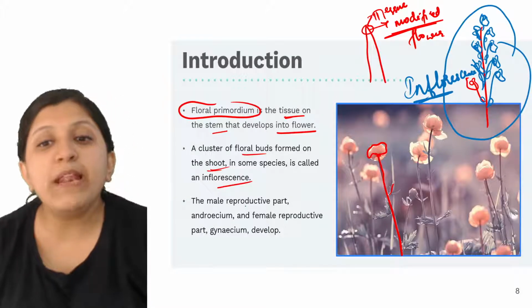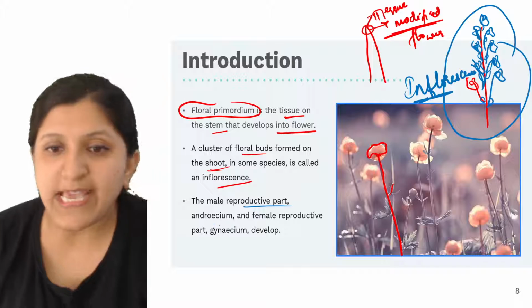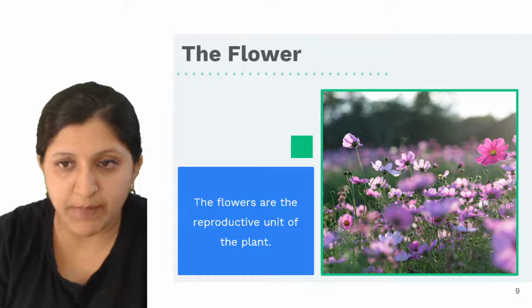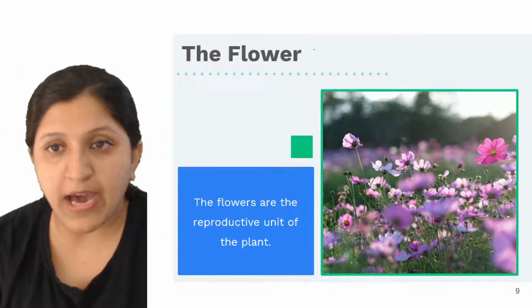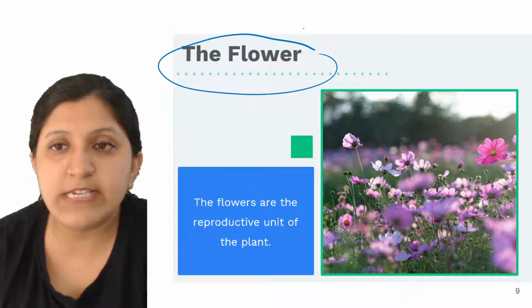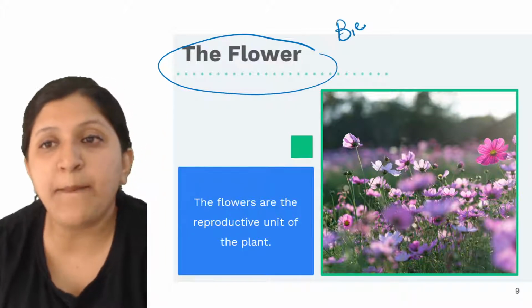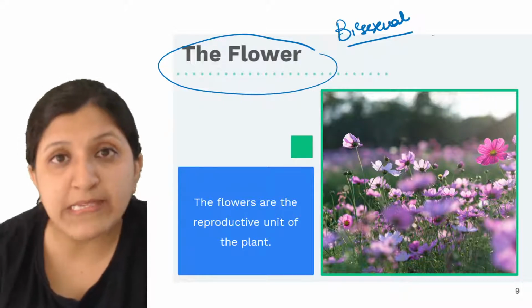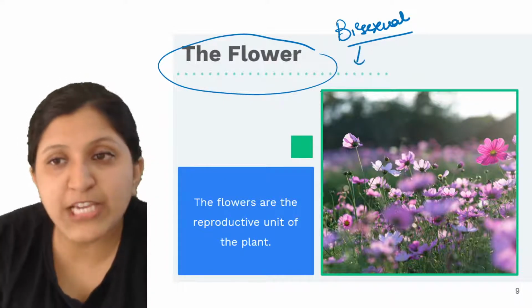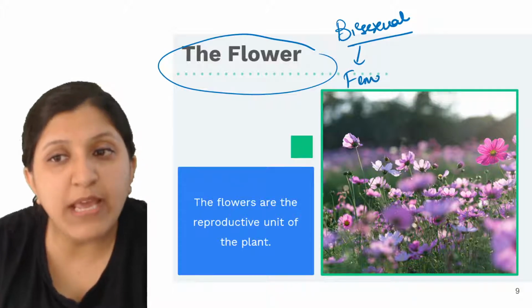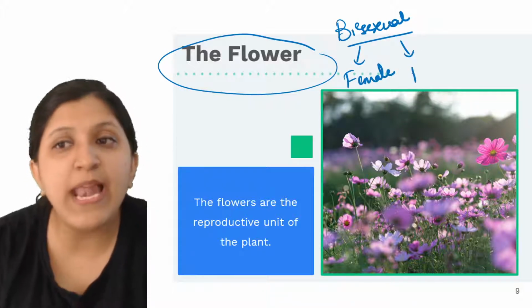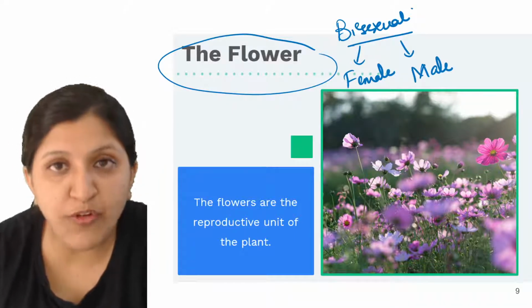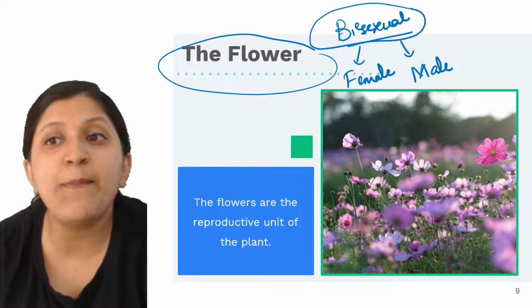The male reproductive part will be there, that is the androecium, and the female reproductive part is the gynoecium. That might be developed. Now when we mention a flower, mainly we are studying a bisexual flower. What is the meaning of bisexual flower? There is a female reproductive part as well as a male reproductive part. Both of them are present, that is why it is bisexual.